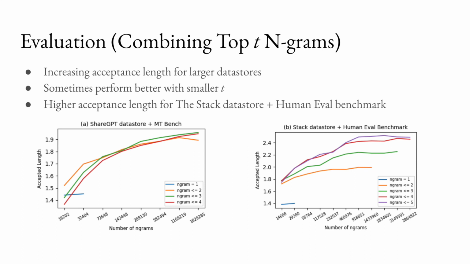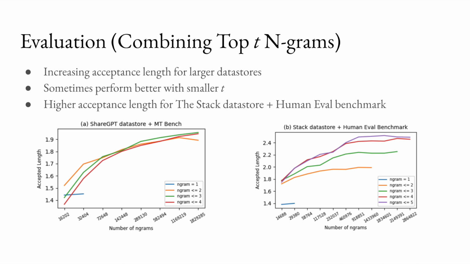One notable observation is that for MT-Bench, with a constant small data store size of about 32,000 n-grams, the accepted length tends to be longer when utilizing only up to 2 n-grams compared to using up to 3 or 4 n-grams. We think that this could be due to larger n-grams not having complete trees containing all 64 tokens. For HumanEval, it can be seen that for a given number of n-grams, including larger n-grams almost always tends to yield longer accepted lengths compared to using more smaller n-grams. We believe this is due to continuations in code sequences being more dependent on patterns of previous n-grams compared to general conversations.